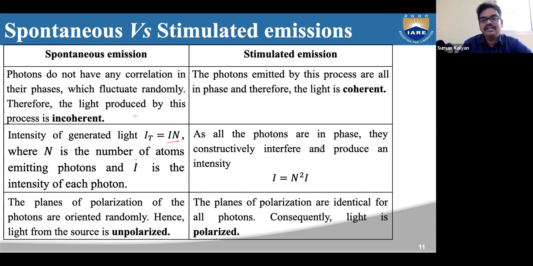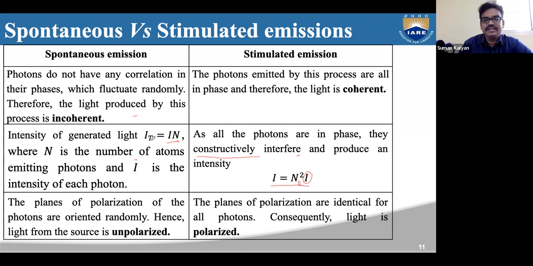Whereas in stimulated emission all the photons are in the same phase, so there will be constructive interference, and they produce an intensity equal to n squared I, where n is the number of atoms in the higher energy state. If we take it as N2, we can write N2 squared I, where I is the intensity of each photon.